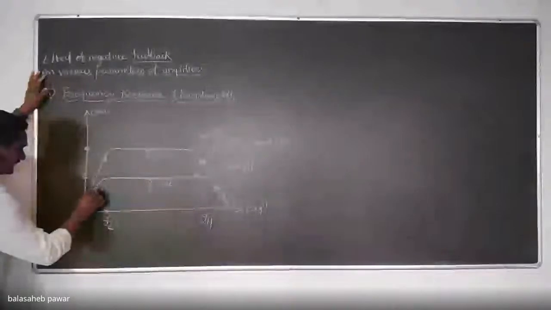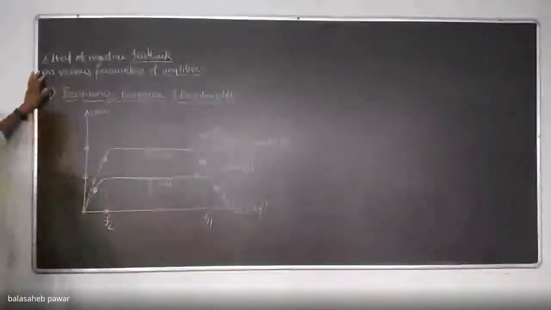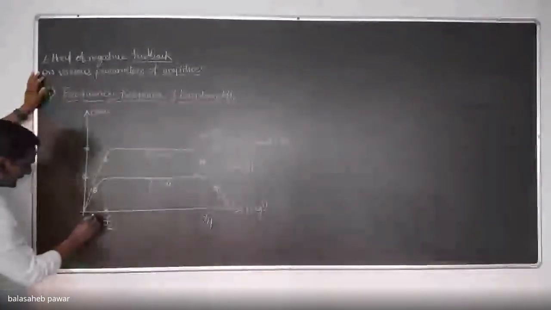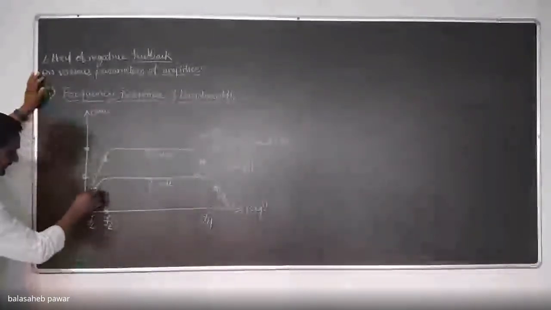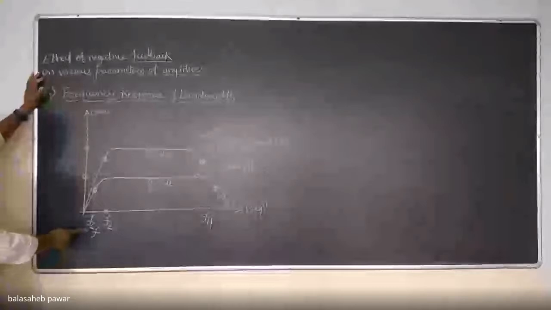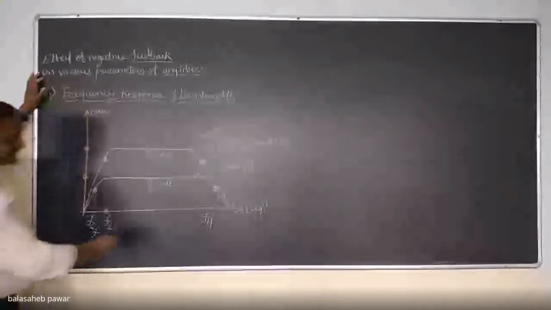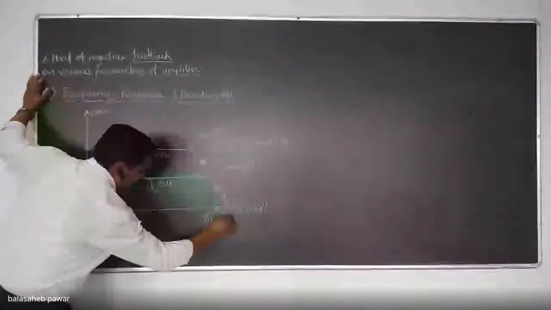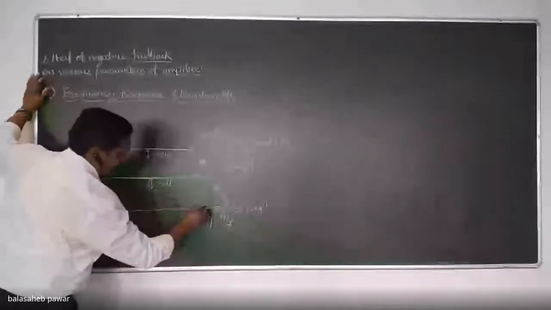Again, you will observe there will be intersection at the low frequency side as well as at the high frequency side, and the respective frequencies I will call FLF. Note it down properly at your end. And this one is the higher cutoff frequency with feedback.